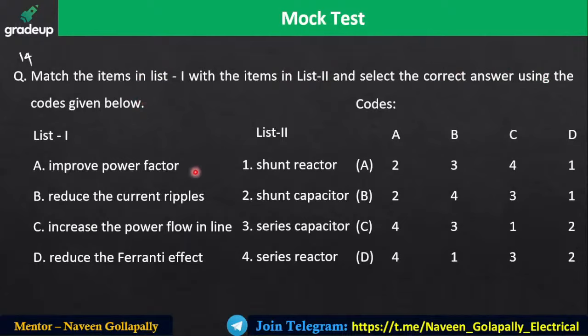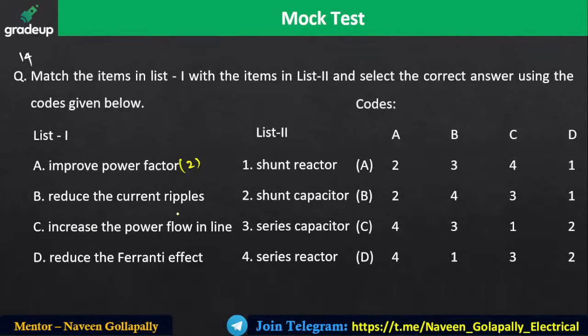Improve the power factor. Which is going to improve the power factor? Generally, definitely there should be a capacitor. If there is a capacitor, definitely it will improve the power factor, right? But whether the capacitor should be in parallel or series is the question. So it should be shunt. Correct, in parallel.